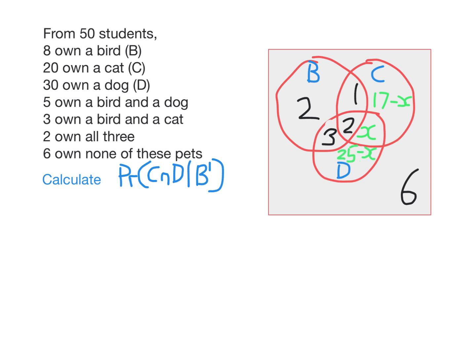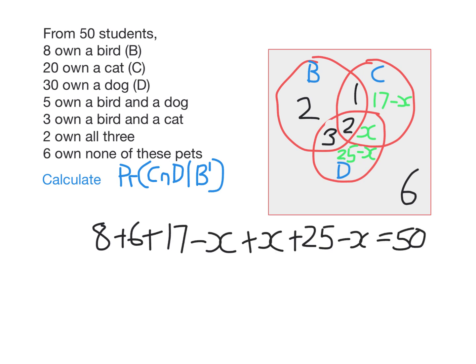Now I can figure out what x is, which number goes here, from the fact that all of these numbers must add up to 50. So I've got 8 in the bird circle plus the 6 that own neither, plus these 3 numbers here adding to 50. Now this is a very easy equation to solve.